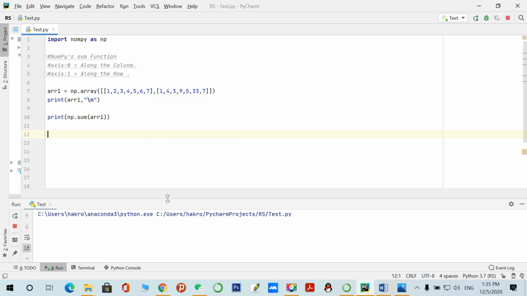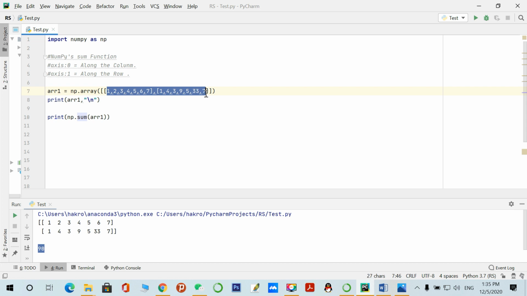So let's see. All the elements have been added to each other. So 1 plus 2 plus 3, no matter how many elements, all elements of this array will be added. So the result is 19.